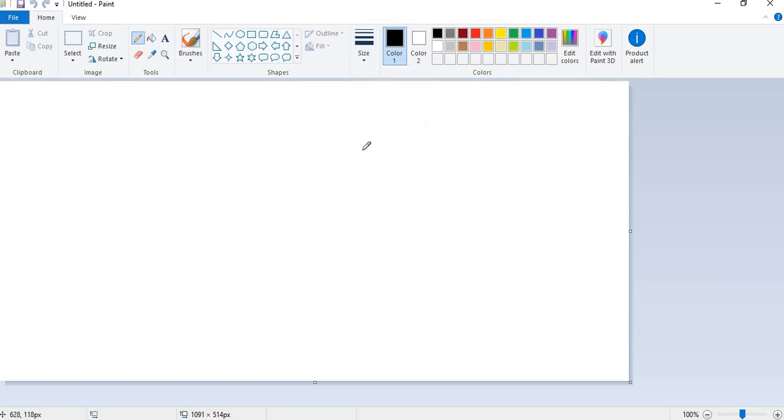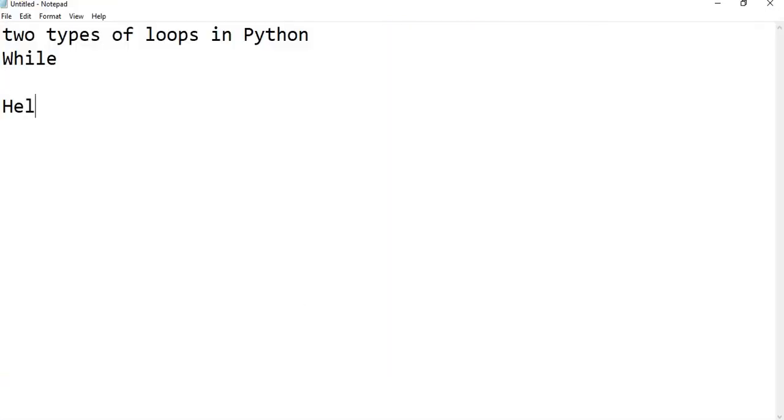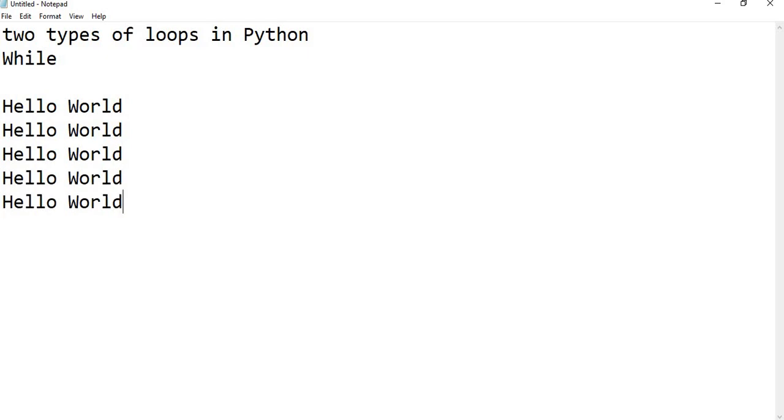Let us say you do not know the while loop concept till now, and you have a requirement to print hello world 10 times. Not 10 times, let's take it 5 times. You will be writing print statements in Python like this: print hello world, print hello world, print hello world, print hello world, print hello world. The same statement is getting printed multiple times.